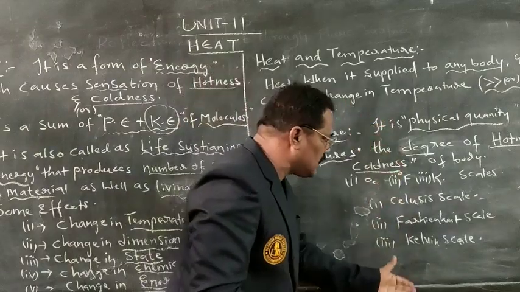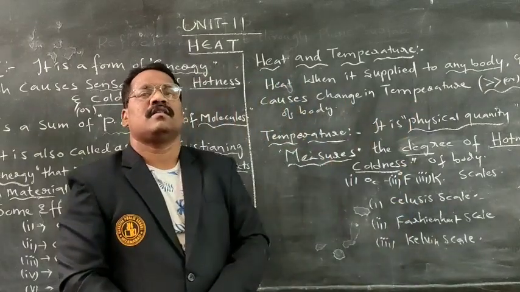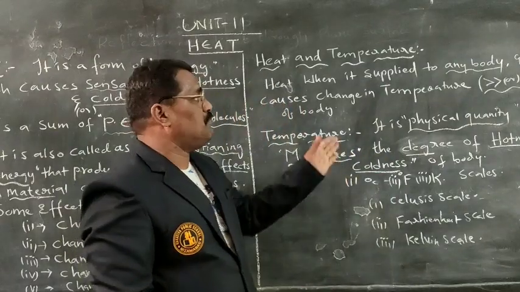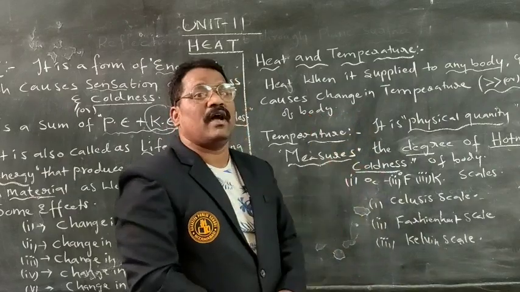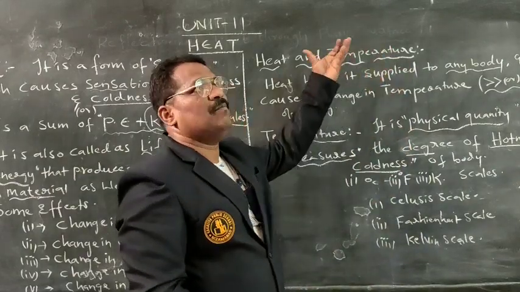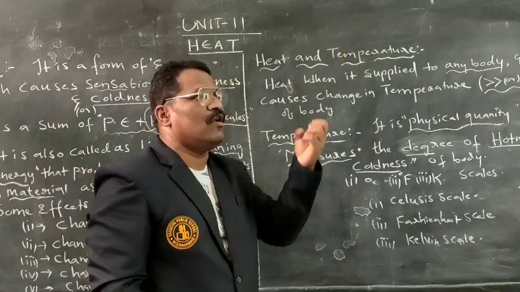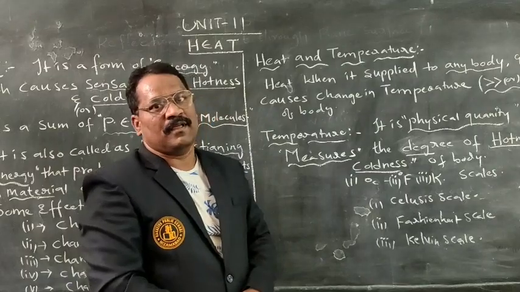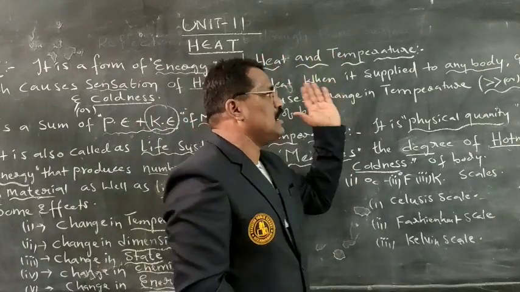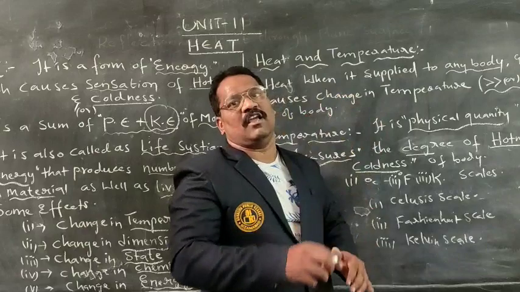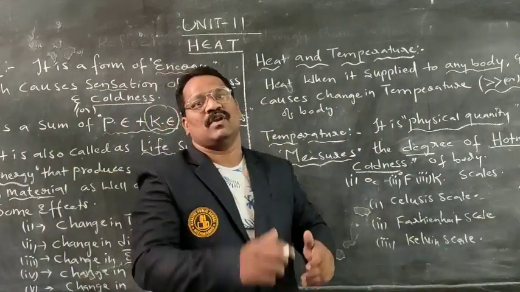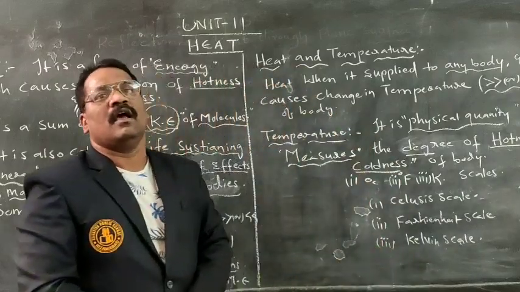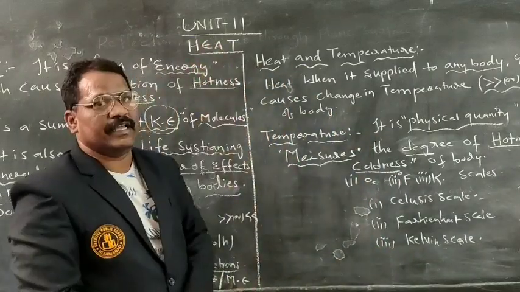By using these three scales we can measure temperature, and by that temperature we can identify how much the body has heated or how much the body has cooled. If you study heat and temperature together, we can understand much more clearly. This is the general introduction to our chapter on heat.